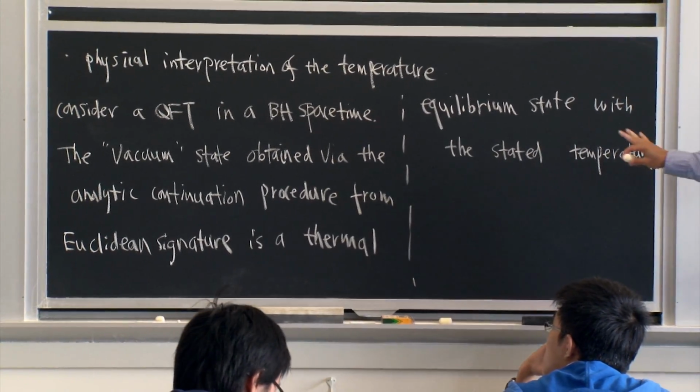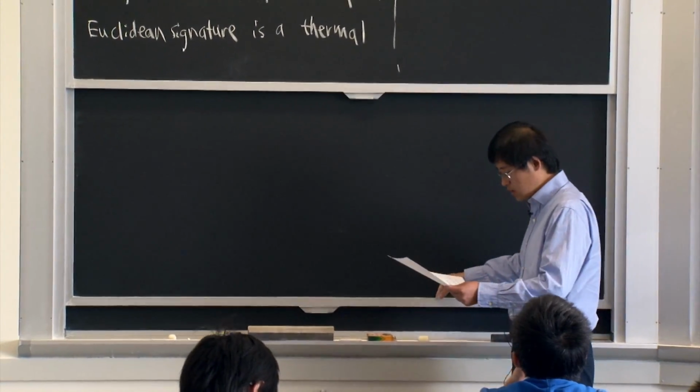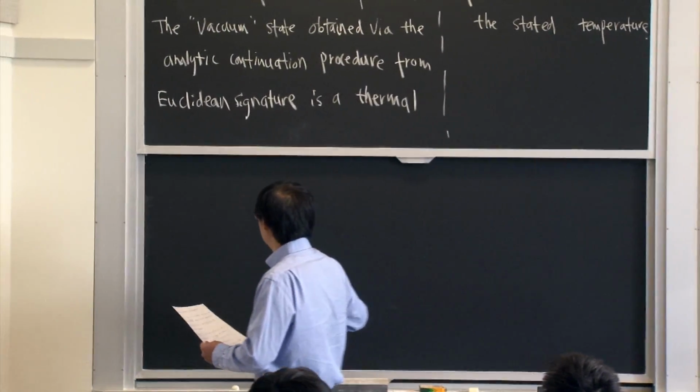Now, this statement itself is a little bit abstract, so let me elaborate a little bit and make some remarks.